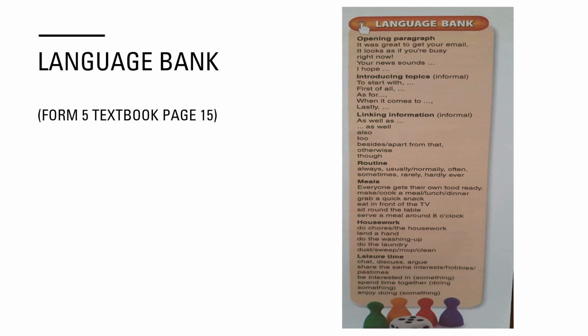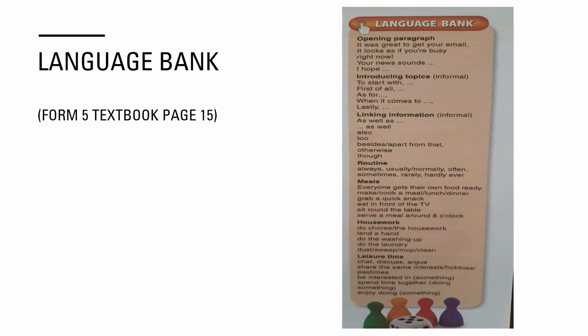The next one is introducing topics. This is for informal writing. If we want to introduce a topic, these are the set phrases. Remember just now we learned about set phrases, so this is where you can use them. You can choose from the given samples here, like to start with, first of all, as for, when it comes to, lastly. So these are the set phrases that you can use before you introduce your topic for that particular paragraph.